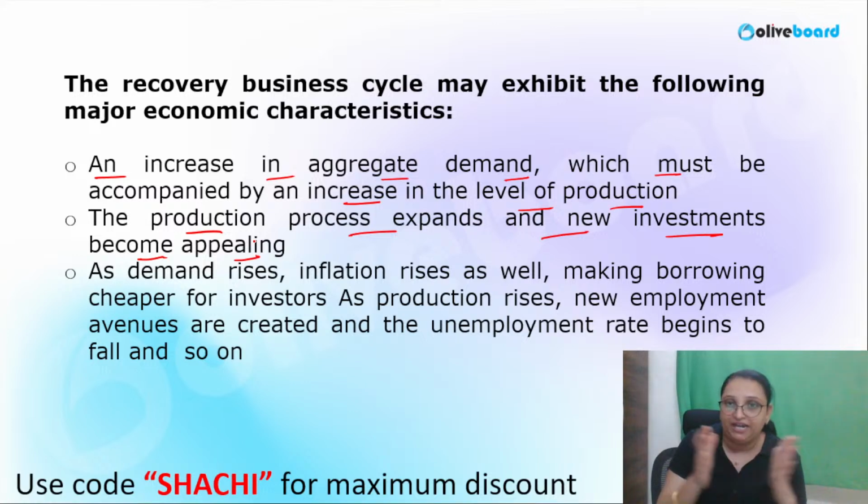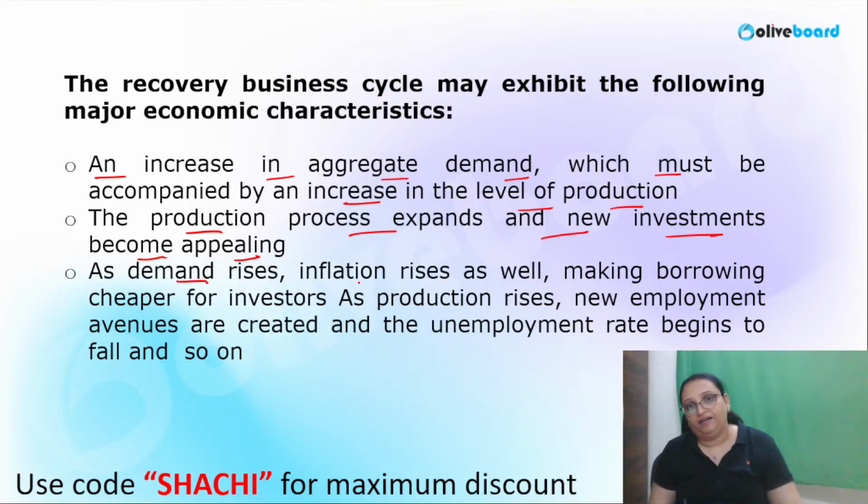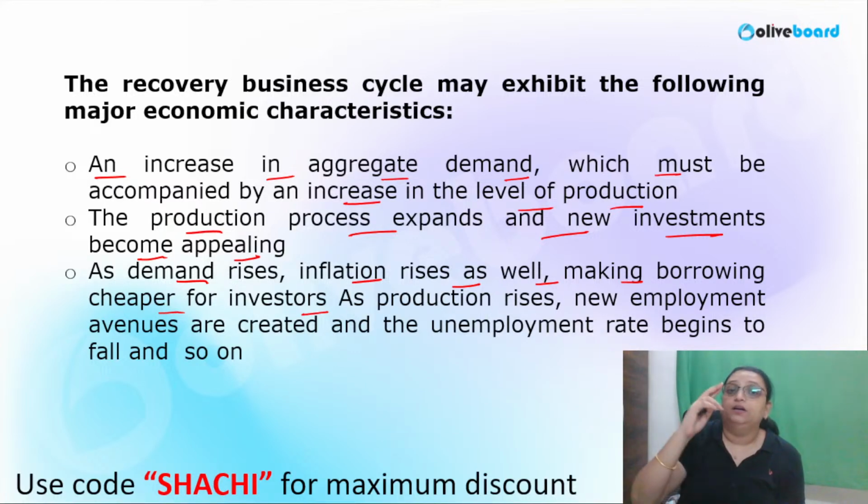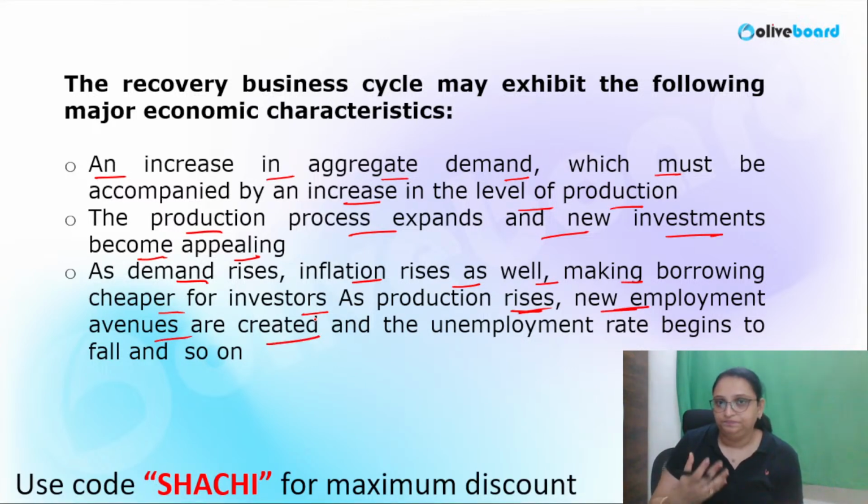Basically, when the production expands, what will happen? The new investments come. As demand rises, inflation rises as well, making borrowings cheaper for investors. When demand rises, inflation or prices also increase, and the borrowings become cheaper. As production rises, new employment avenues are created. With the rise in production, new employment is created, and the unemployment rate will reduce.